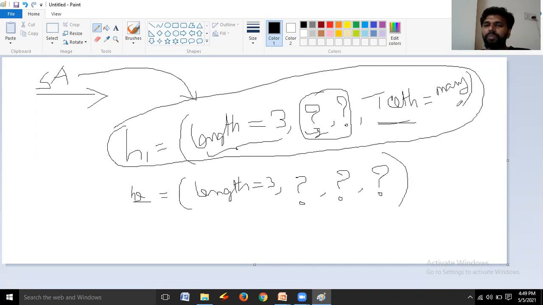This is one possible value, right? It strictly identifies whether the length of this animal is 3 or not, and it allows either it contains gills or not. It allows either the sea animal having beak or not.